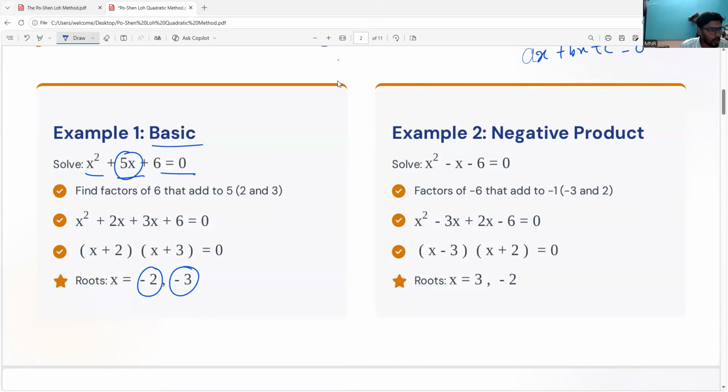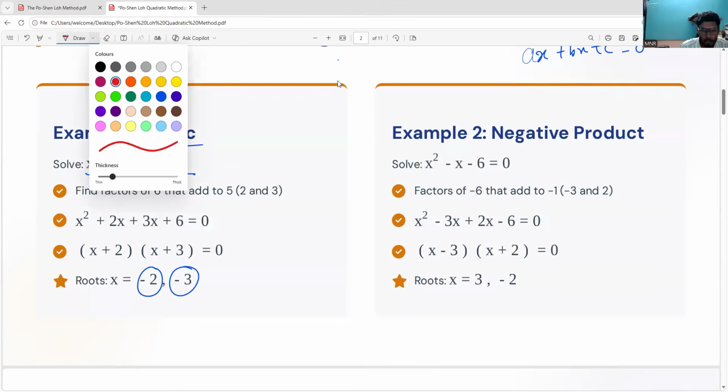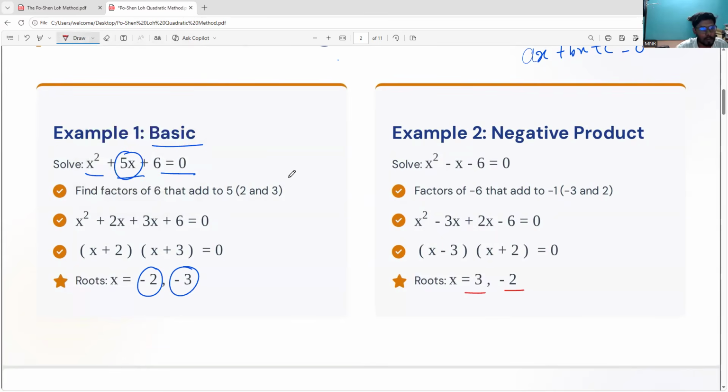Those who are preparing for competitive exams like NEET or JEE, even with negative products, you can all see the simple way, the same thing they are doing: splitting the middle term and finding the roots. This is the general method. Suppose it is not possible to split the middle term, or I don't know how to split the middle term, no issues.